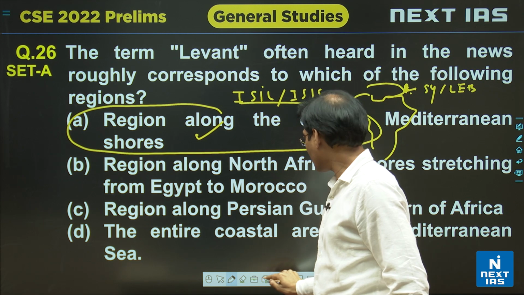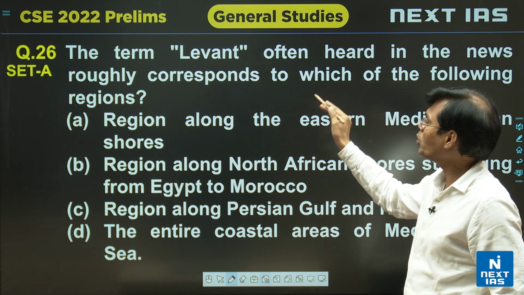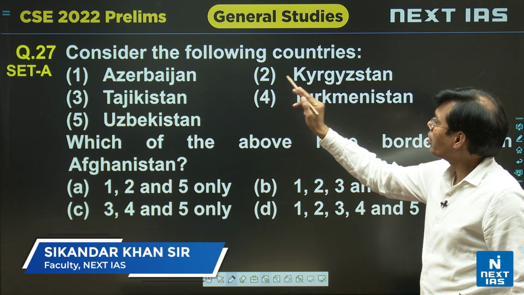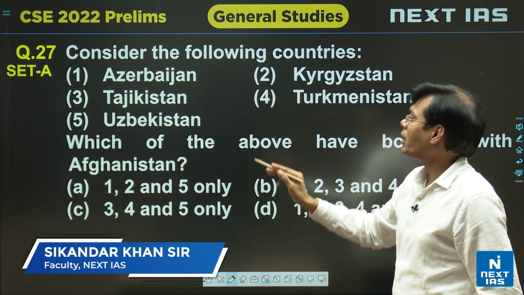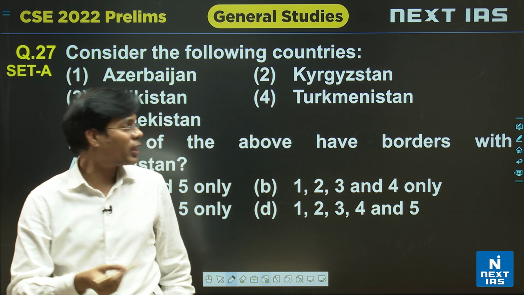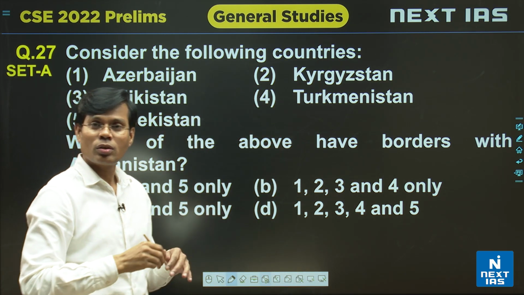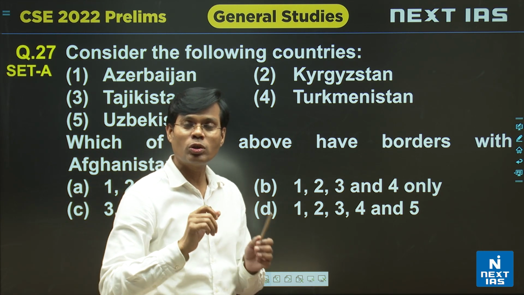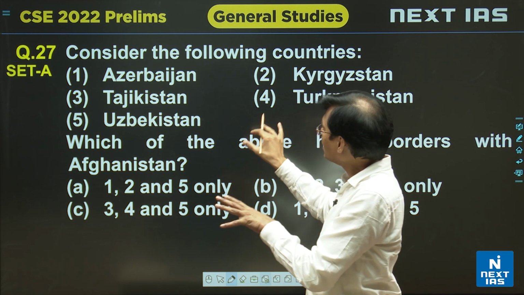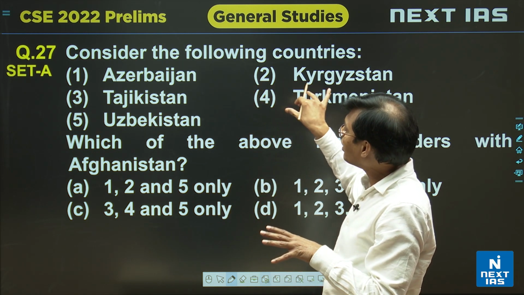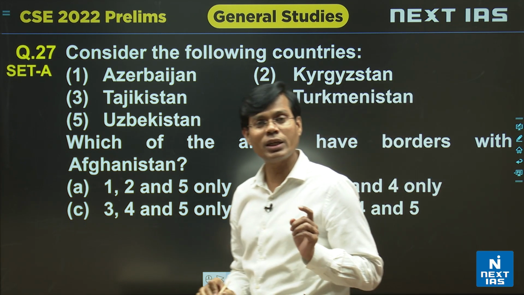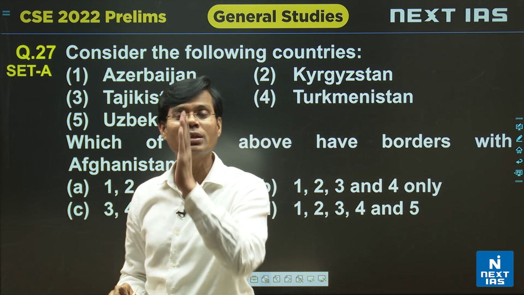The next question: consider the following countries. That is also map based. The question mentions Azerbaijan, Tajikistan, Uzbekistan, but again Afghanistan. Those countries remained in the news due to the Taliban or hard lines and ISIS. Then the UPSC question follows this trend as well, and you have to even consider that Central Asia का route है Afghanistan.